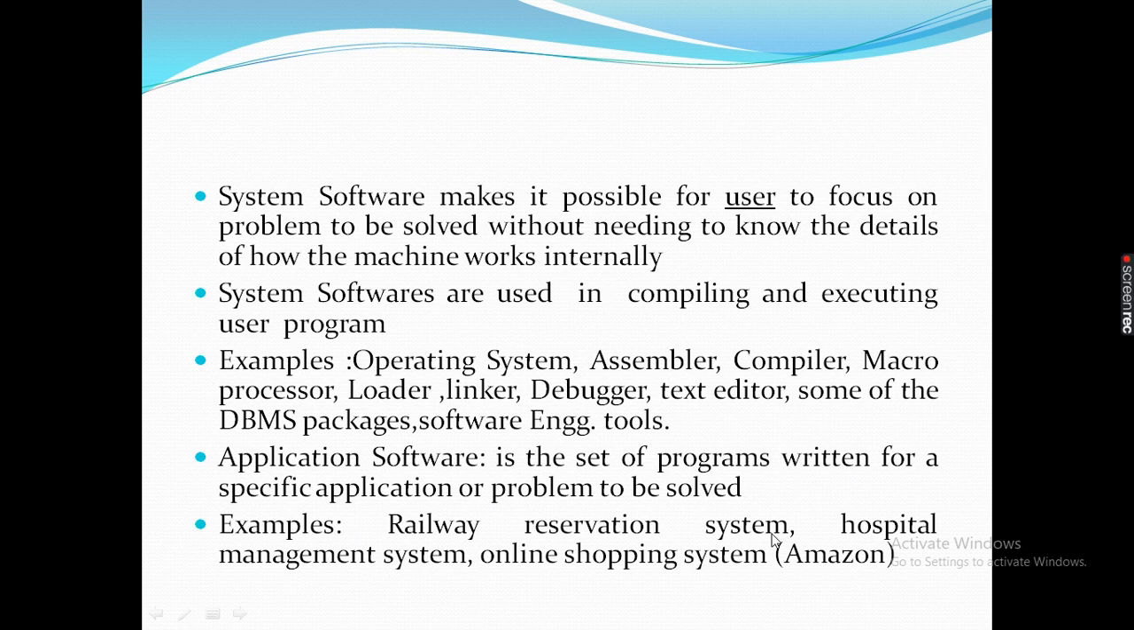Railway reservation system, right, to reserve railway tickets, for reservation, cancellation, to look for availability of trains, all information. A railway reservation system is for railways only. Okay, a specific application. Hospital management system, to manage all the functions of the hospital. Online shopping system such as Amazon. Nowadays there are many application software, and one example is Amazon for online shopping. So these are examples of application software.